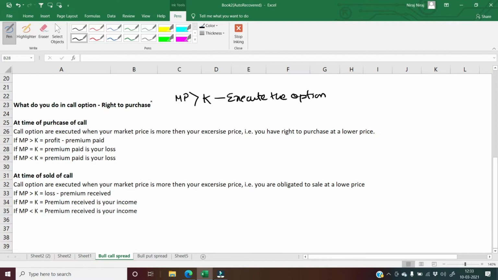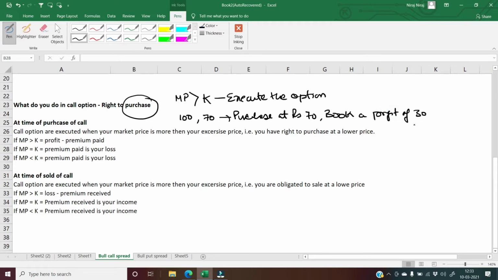Because you have right to purchase in case of a call option. मतलब आपको 100 रुपया अगर आपका मार्केट प्राइस है, if your market price is 100 and you have an option to purchase that particular product at rupees 70, then you are going to execute your option and purchase at rupees 70 and book a profit of rupees 30, because ultimately आपको NSE या BSE is going to settle you off in only the net profit